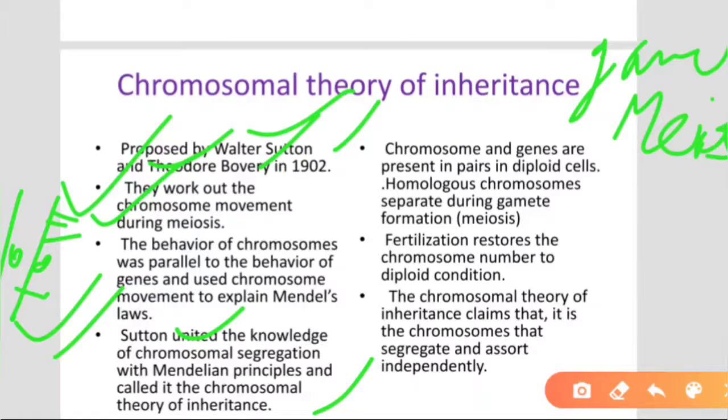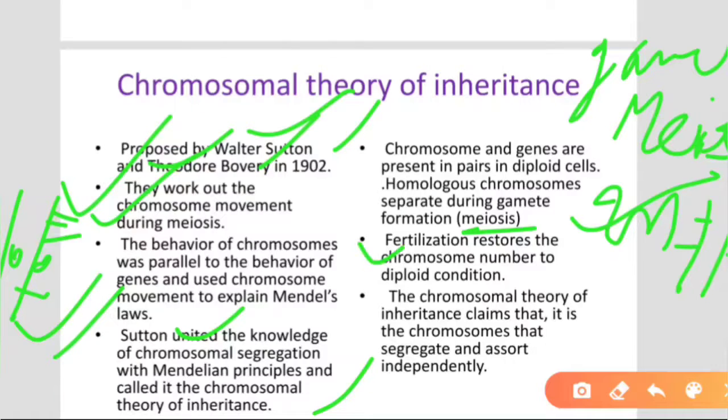Chromosomes and genes are present in pairs in a diploid cell. As you know, in a diploid cell, a 2n cell, chromosomes are present in pairs. Suppose this is the chromosome, genes are also present in pairs, and they are segregated during gamete formation during meiosis. They are segregated and they are rejoined during fertilization. During meiosis they change into haploid, and during fertilization again they develop into diploid.